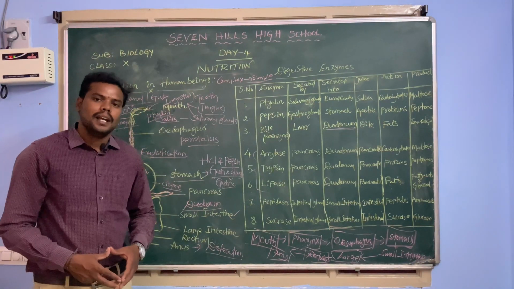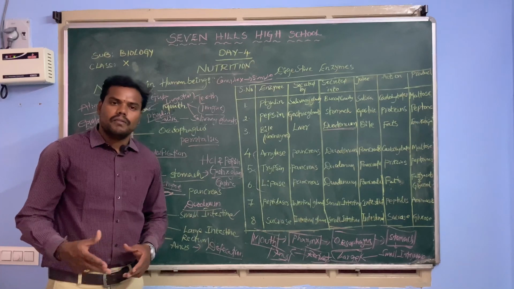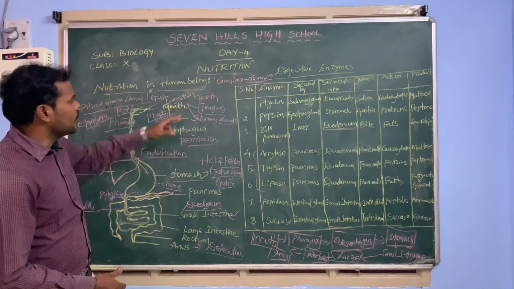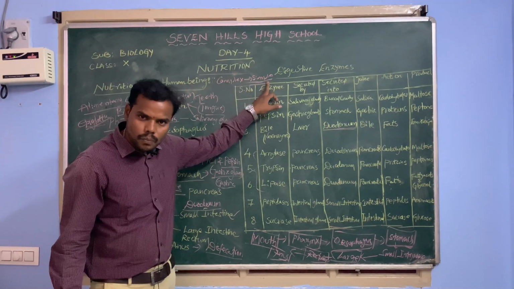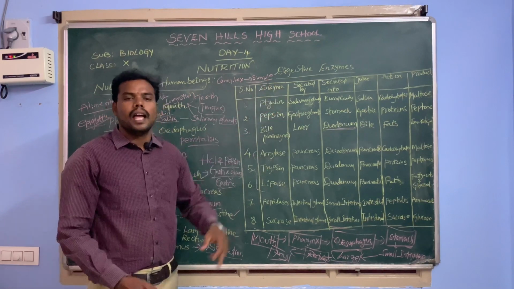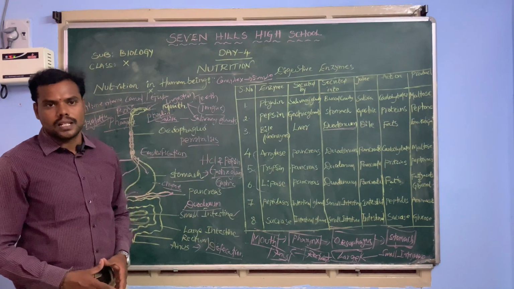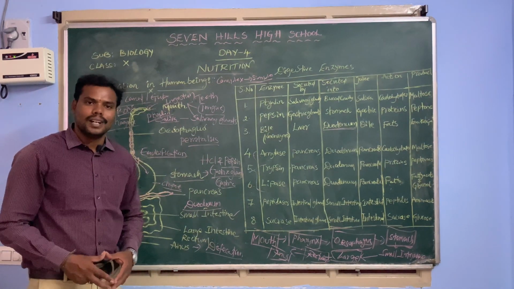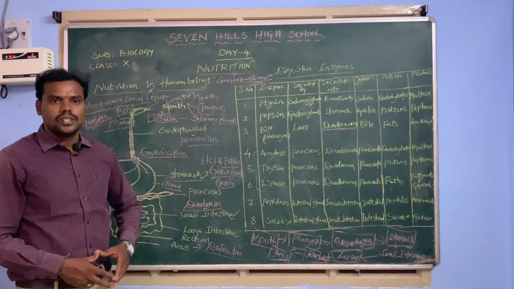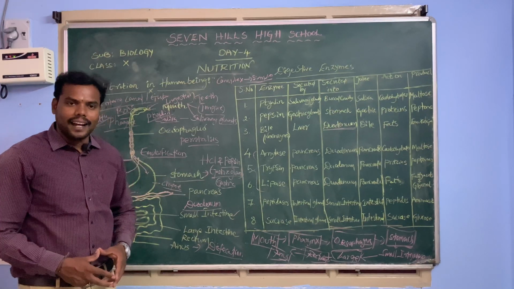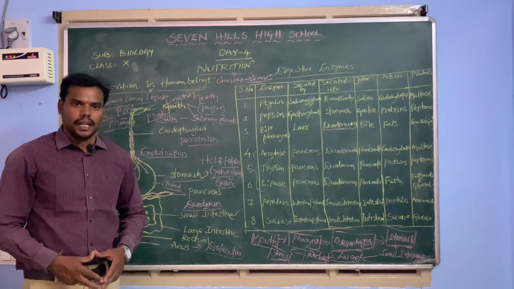At the same time, digestion plays a very crucial role in the breakdown of complex molecules into simple molecules to release energy. This is the nutrition in human beings, and this is the process of digestion to release the energy, so that all human beings get the energy.